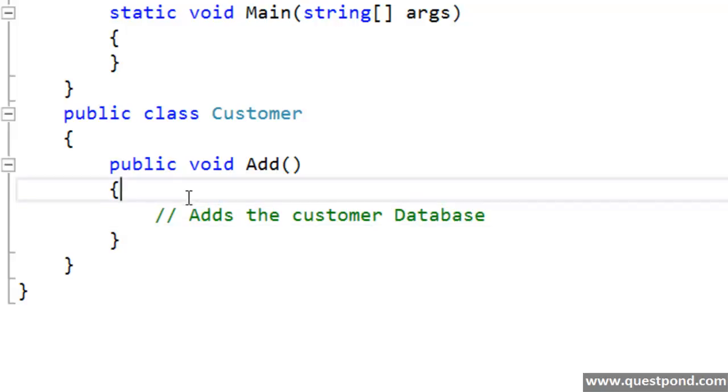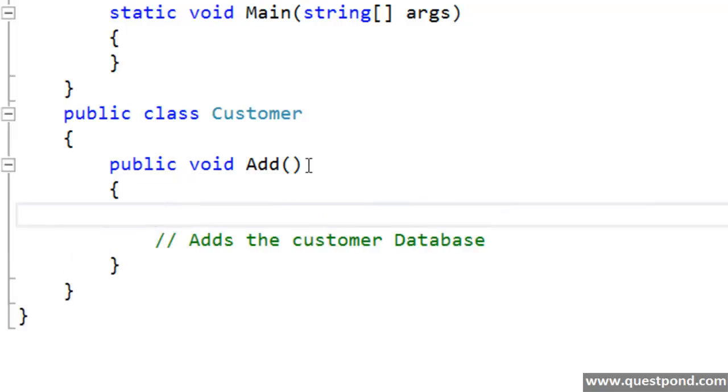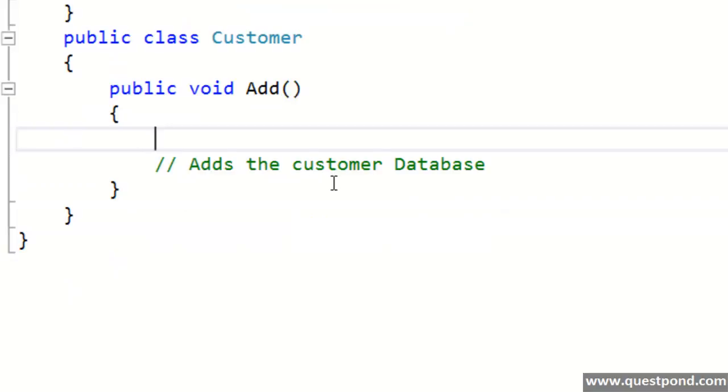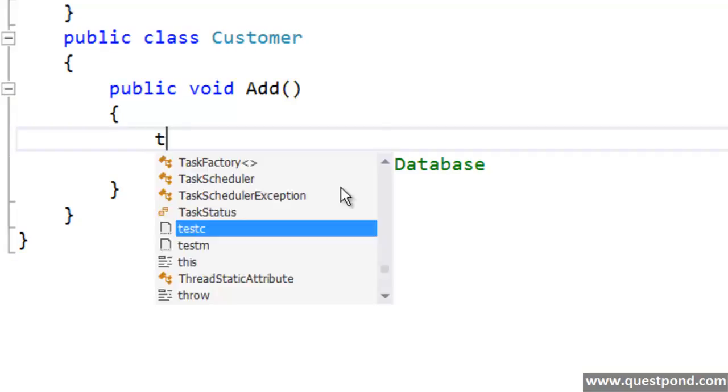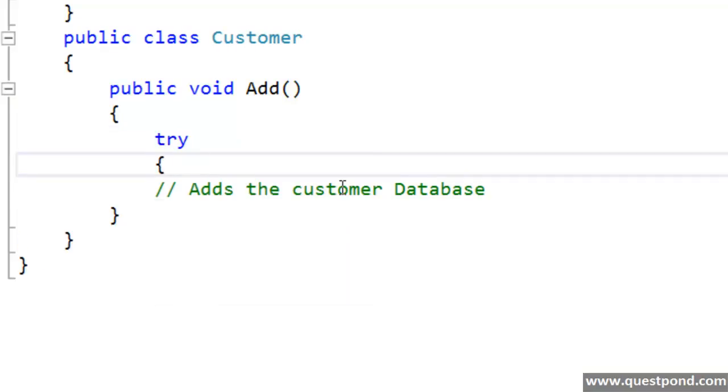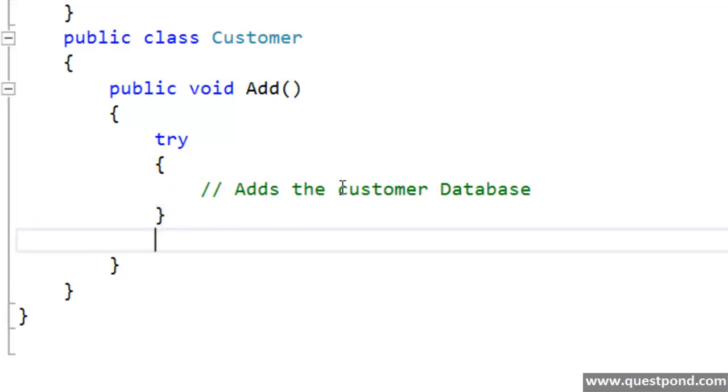Now it's very much possible that when you add this customer object to the database, you can have exceptions. So I'm going to wrap this code into a try and a catch block. Currently, I'm not writing the database code, because our main concentration here is to make you understand SOLID. You can think of this comment as the code which will go and add this customer to the database.